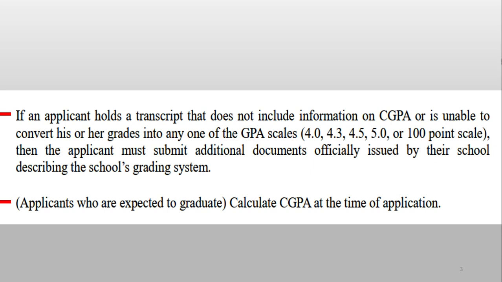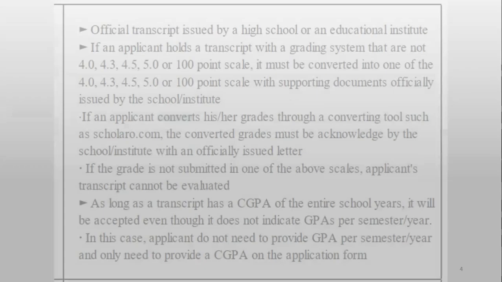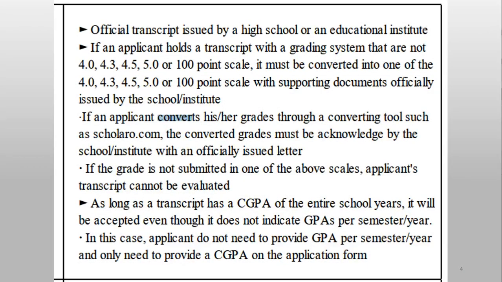If you didn't have the exams for 11th class, it was cancelled due to COVID, you can go to the 10th or 9th class, 9th plus 10th class result card, and you can write the marks and percentages. So you can apply, but you calculate your percentage from the previous year, so you cannot guess your marks for this year. Next thing is the official transcript issued by a high school or an additional institute.